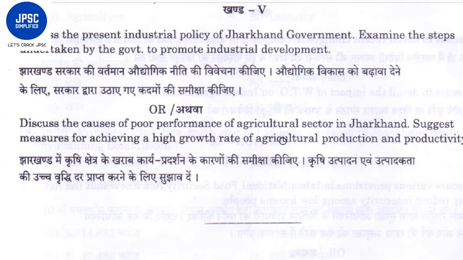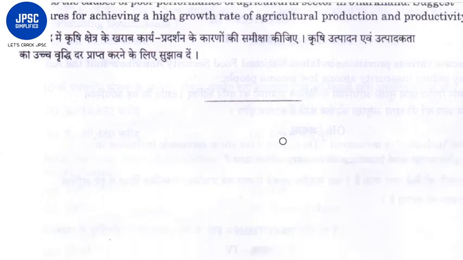Then we also discussed the present industrial policy of the Jharkhand government. Section 5, as we have seen, is about the economy of Jharkhand, and it was mentioned that you have to study different policies of Jharkhand for the prelim syllabus as well as the main syllabus. There are several policies, like the rehabilitation and resettlement policy, the film policy, the tourism policy, export policies; there are different policies you have to study. So this was all about paper 5.